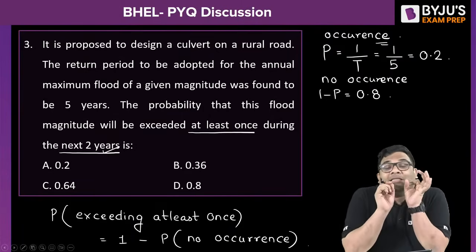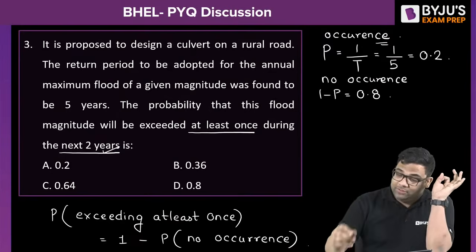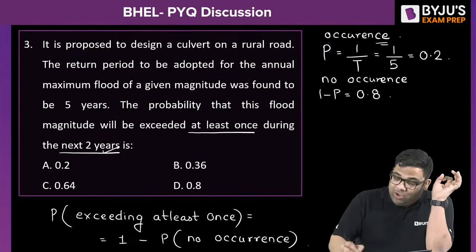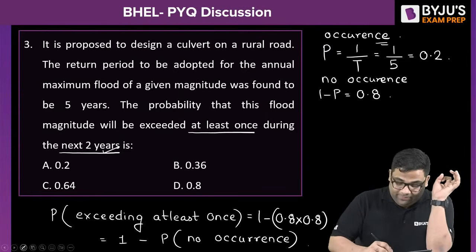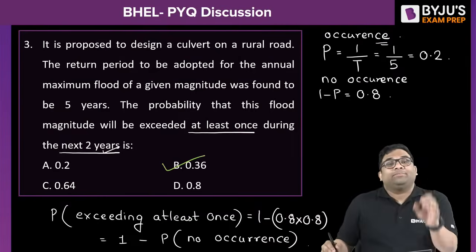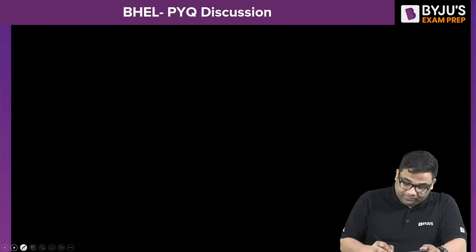Now this no occurrence has to happen 2 consecutive years. So the required probability will be 1 minus 0.8 into 0.8. Very smart audience. The answer is B, 0.36. Let us see the next question.